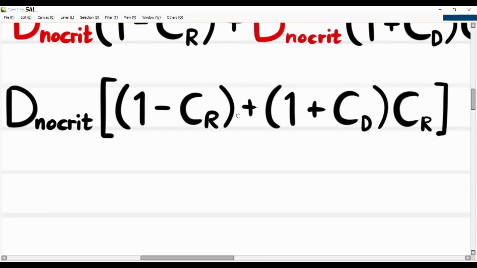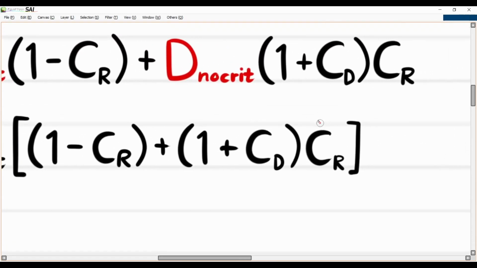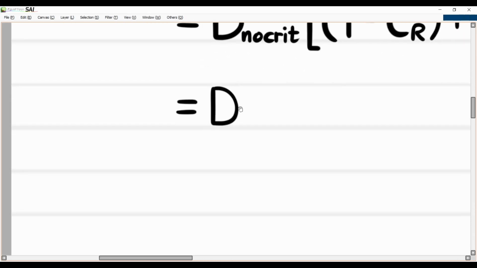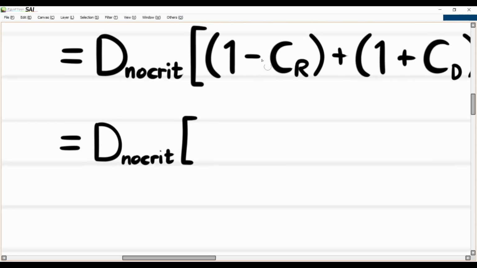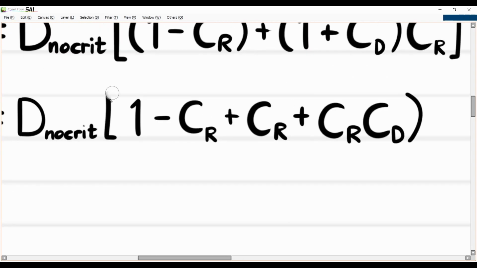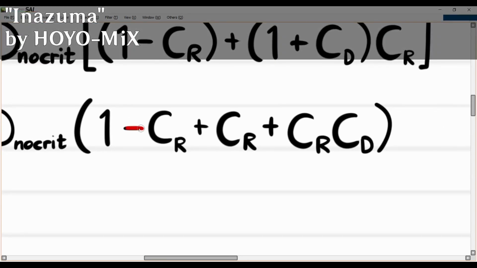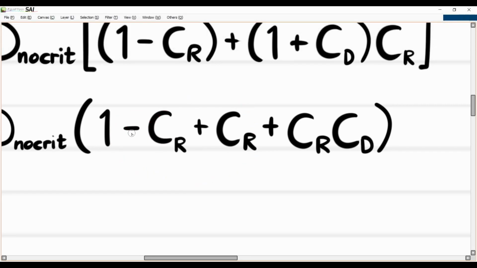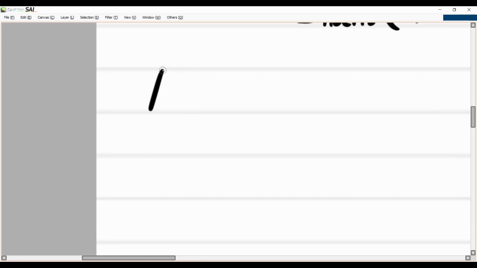Next, we can distribute the crit rate into this parentheses here. So let's do that. And since we have a negative, these two cancel out because it's adding and subtracting the same thing. So these become 0. And what do you know, I'll now write this out as average